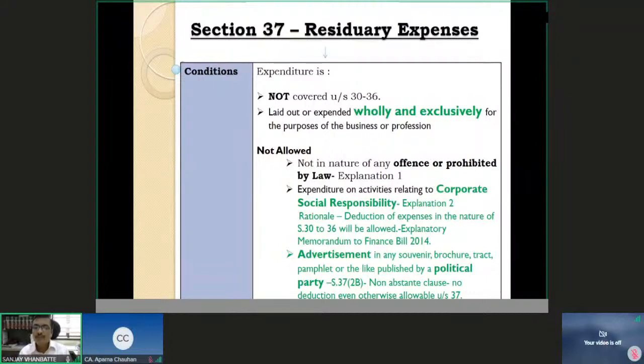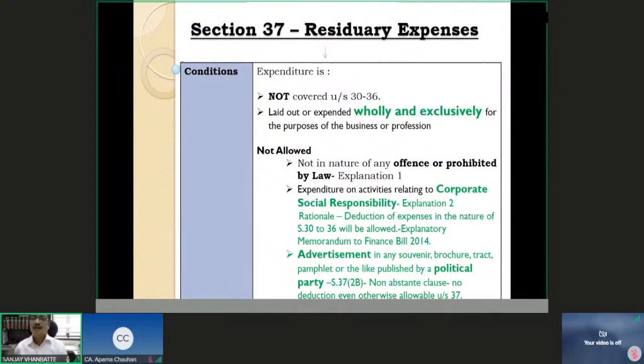Then there is explanation 2, which specifically says that expenditure, every company with a turnover of 5,000 crore rupees or net worth of 500 crore rupees, or every company which is earning profit of not less than 5 crore rupees, then each of such company under the Companies Act is expected to spend 2% of its net profit, at least 2% on the net profit on the CSR activities, that is corporate social responsibilities.